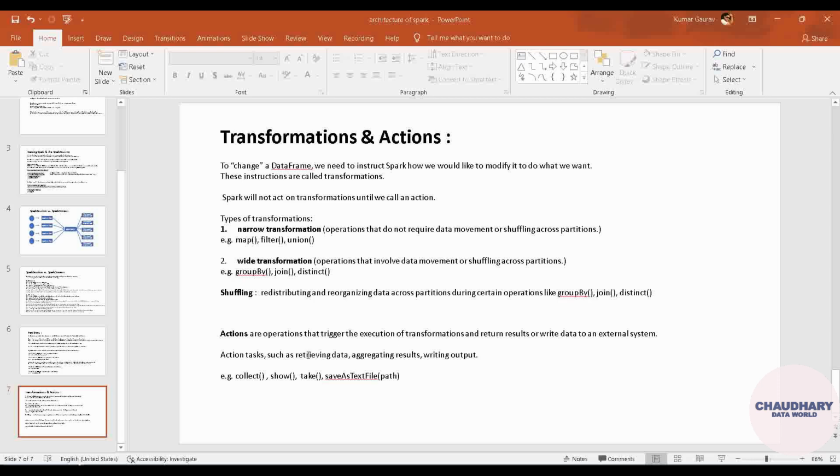So it is basically for retrieving the data, aggregating the result, and writing the output. Whatever method is responsible for this type of work comes under the category of action, like collect, show, take, saveAsTextFile, or saving as any file such as CSV or Parquet. All these types of executions are called actions.